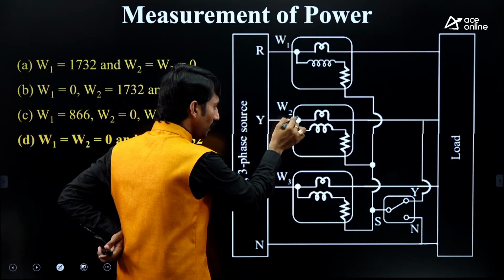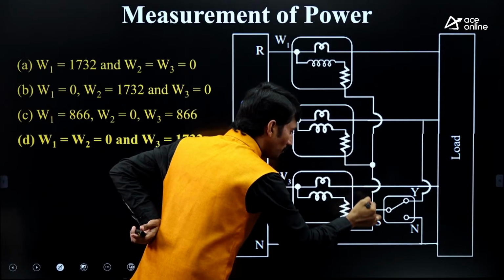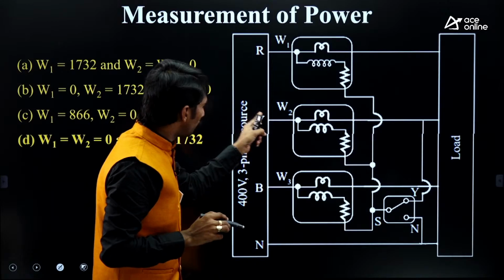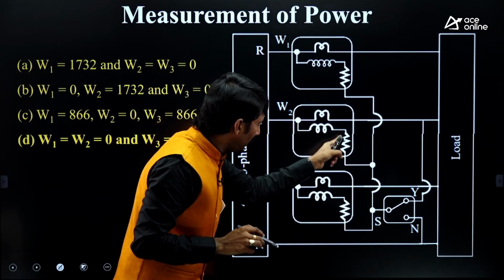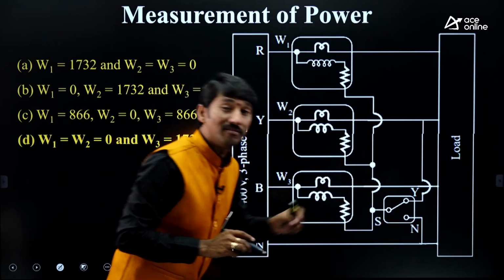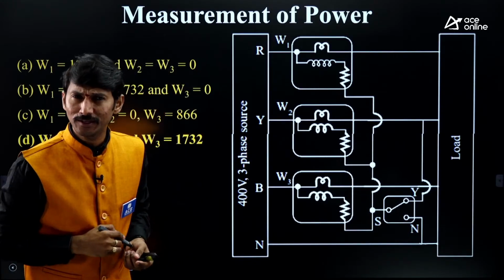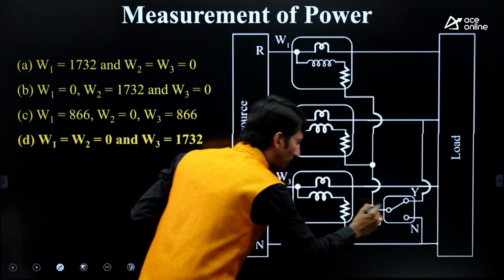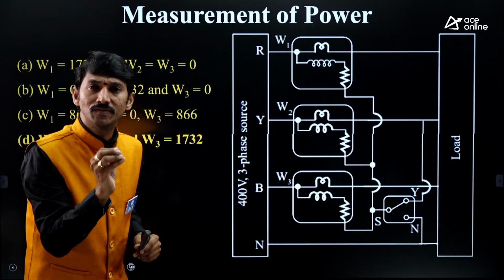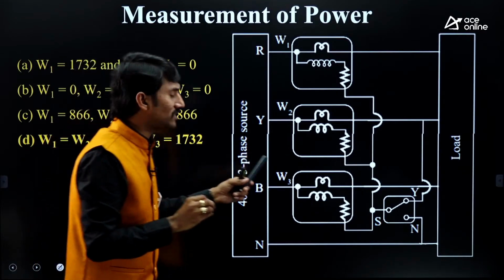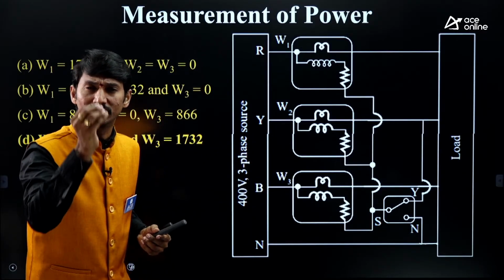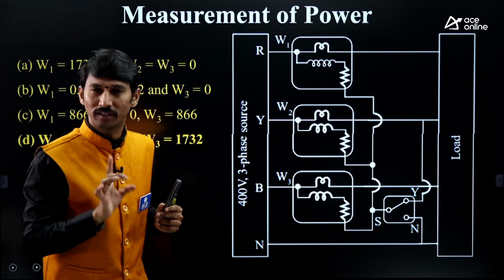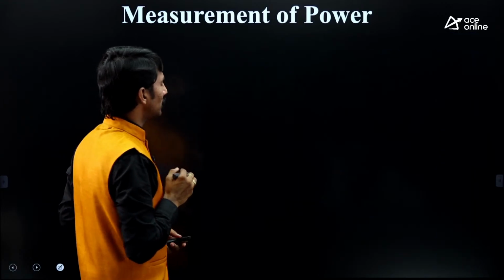Check it: V, Y to N, again Y to N because the switch is at N position. Kindly follow my hand movement. V, Y, N is also phase voltage. And then V, B, N. So when the switch is at N position, the wattmeter reads single phase power. That is the first observation. So let us proceed with the solution.